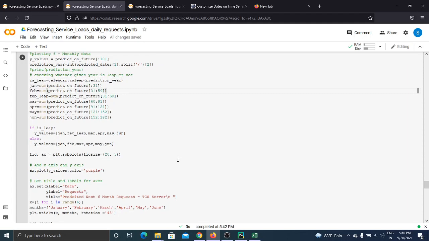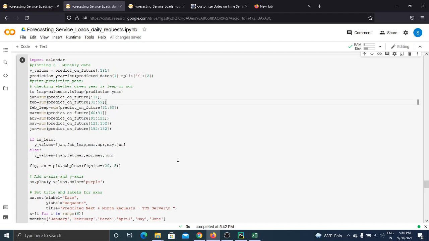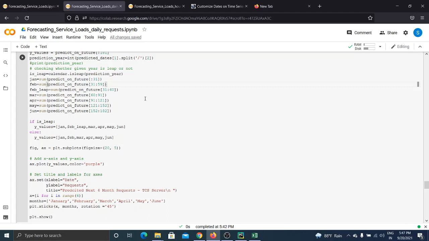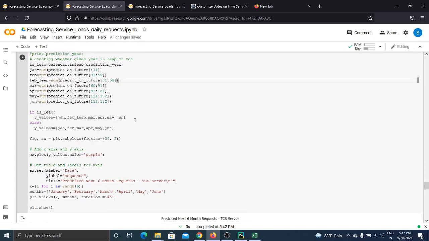Now we check whether the year is a leap year or not, because the month of February is majorly affected by that, and due to that our points may get misallocated. So we check if the year is leap or not, and on that basis we use February non-leap or February leap month, and we sum up the number of points in each month.